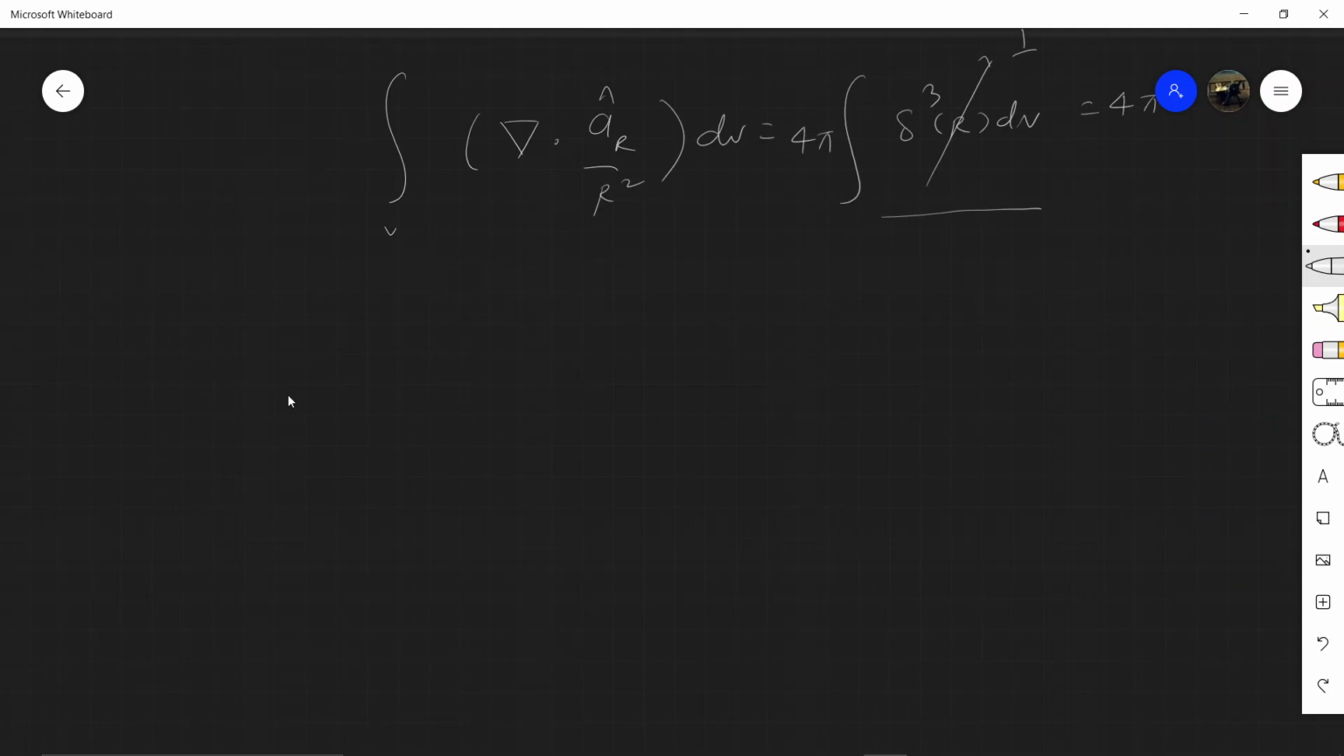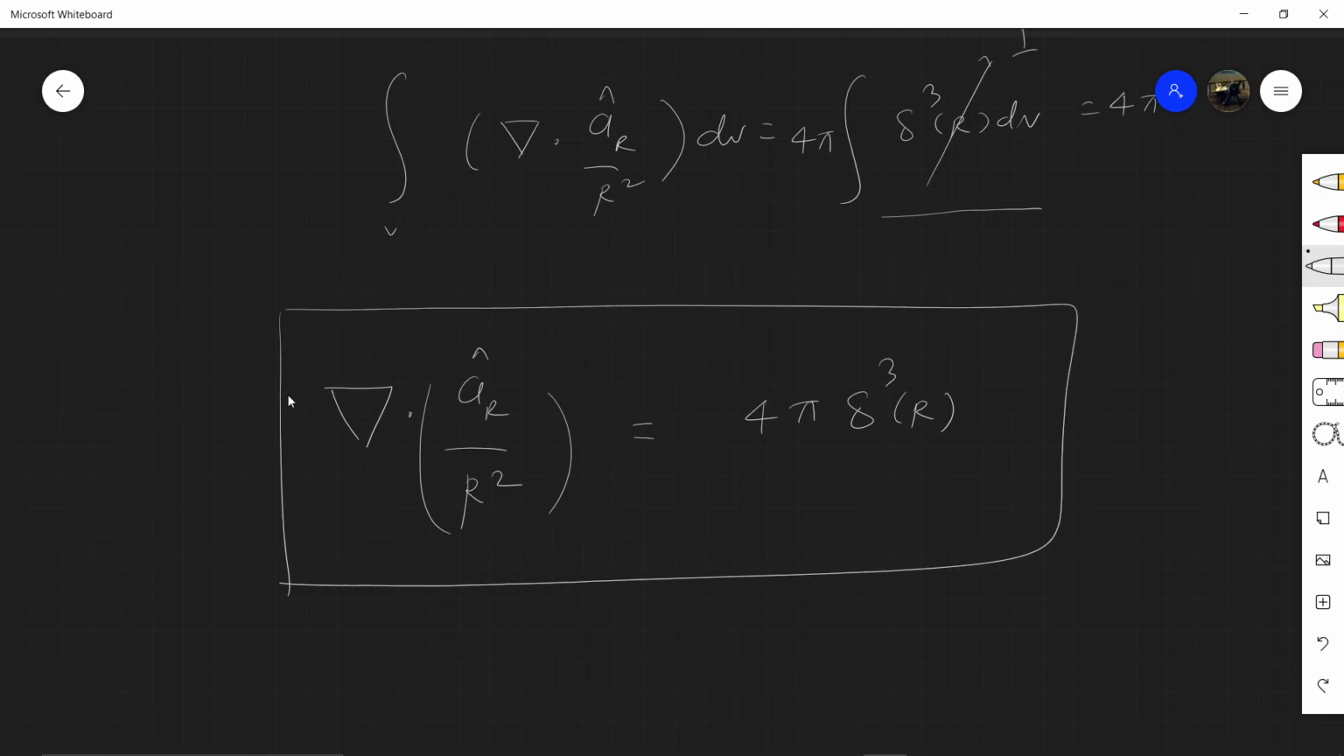Okay. We can define the divergence of this particular vector field, that is inverse of the radius, as 4 pi times the Dirac delta function. This is a very important derivation.